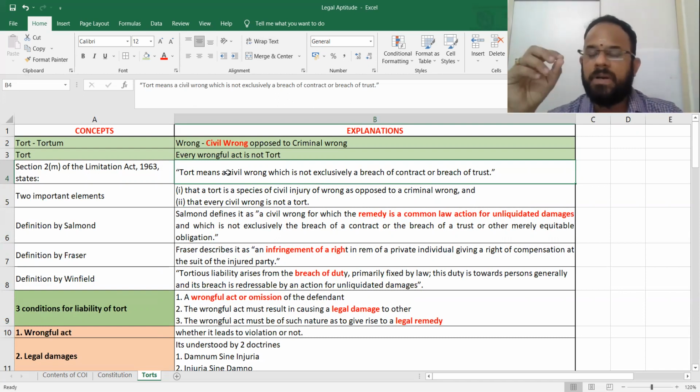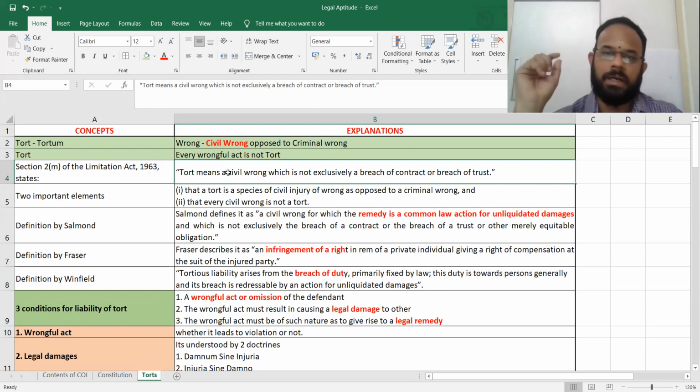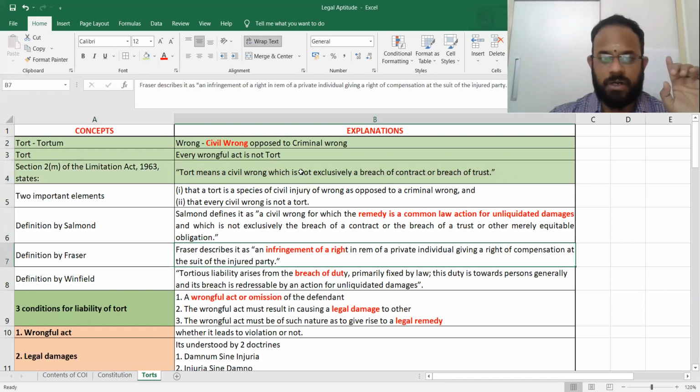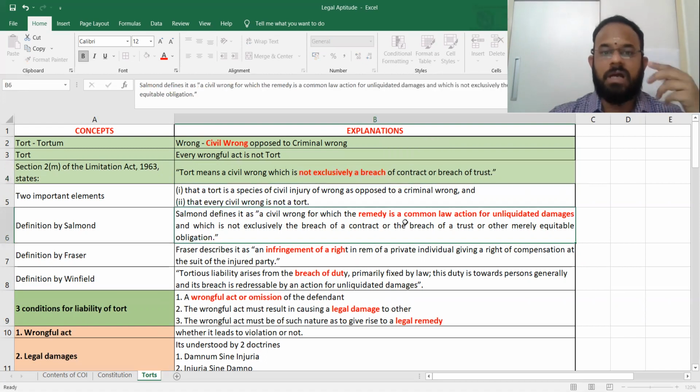Breach means what? Breach means non-fulfillment of obligation. Today I said I will take the class, but I am not taking it. It is called breach. I have not fulfilled my obligation. So this we will have to remember, connecting to your Indian Contract Act. Remember where I am connecting. You can also write it and keep it. The moment I say you can write it and take notes, it is easy. What is it that they are saying? It is not a breach of contract or breach of trust. So the keyword you will have to remember is not a breach. You should know, if they ask, is that a breach?